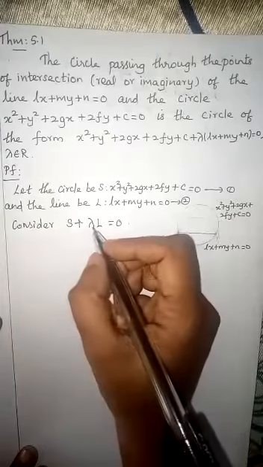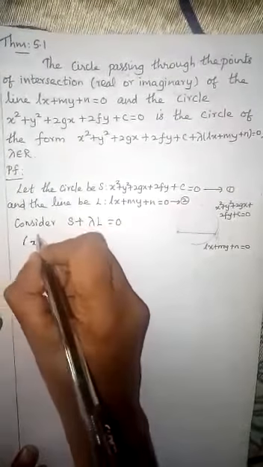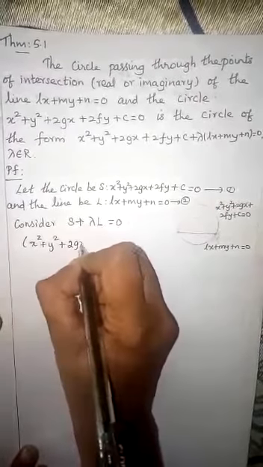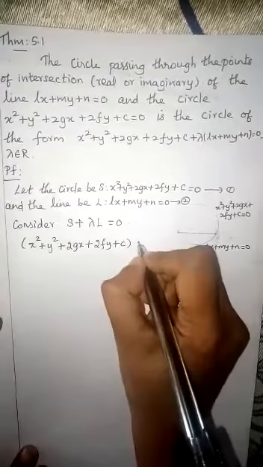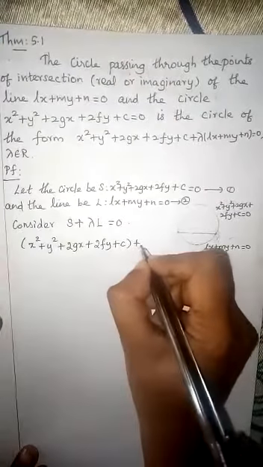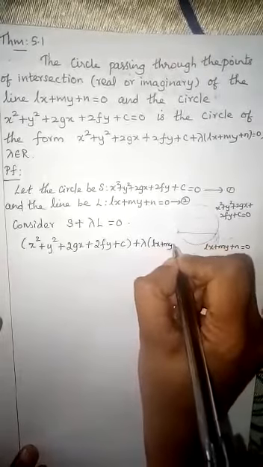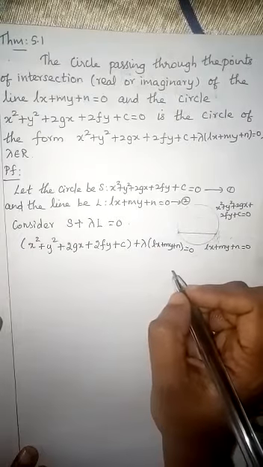So now you can replace the values, that is S means the circle equation x² + y² + 2gx + 2fy + c + λ into the line equation Lx + My + n = 0. Okay, so this is the line equation.